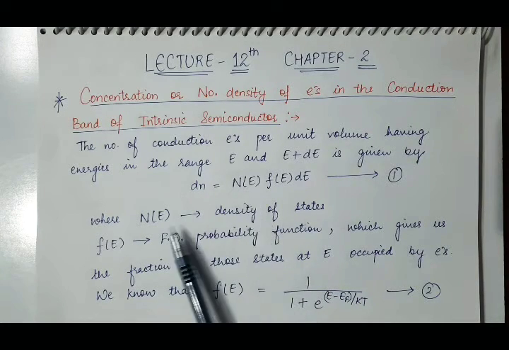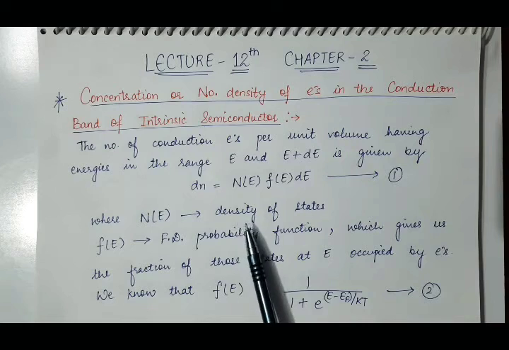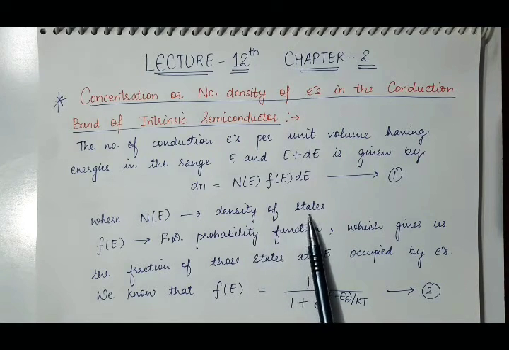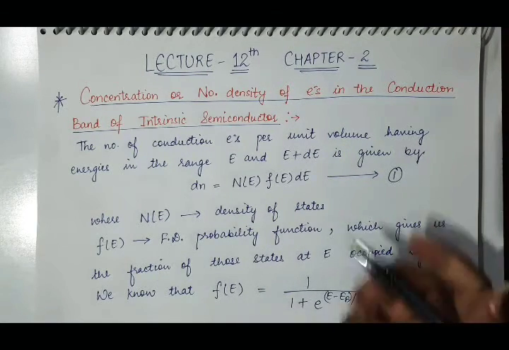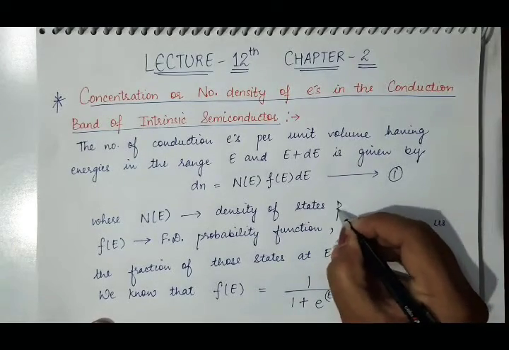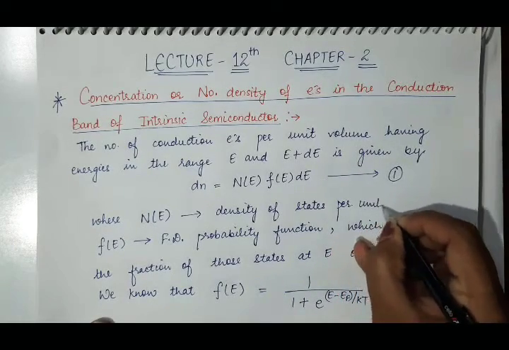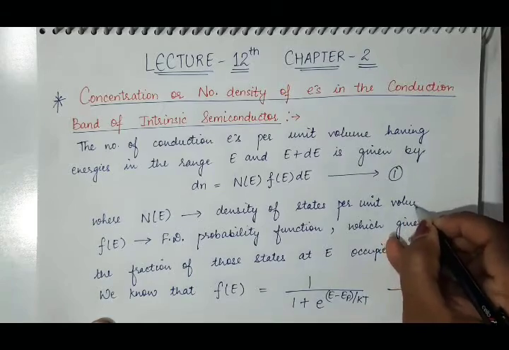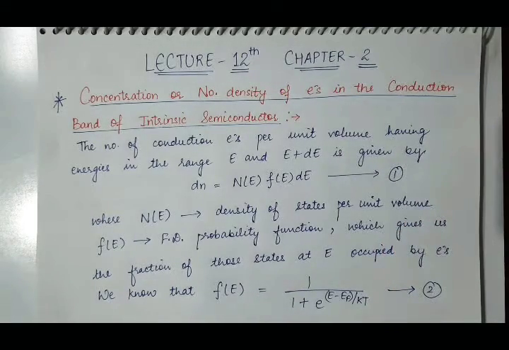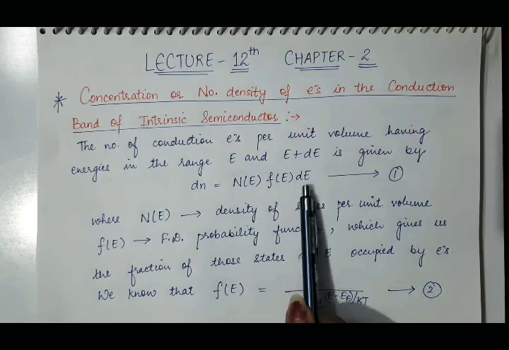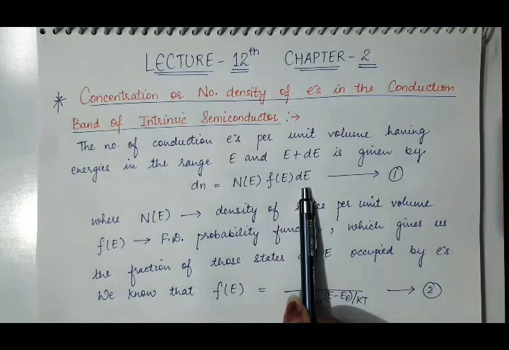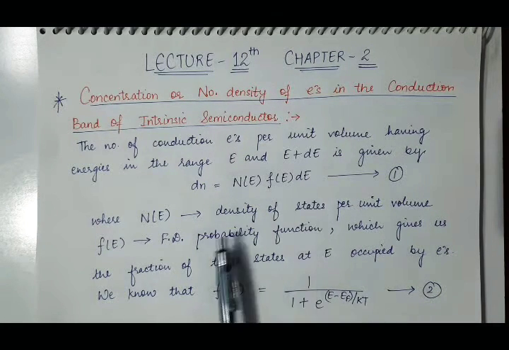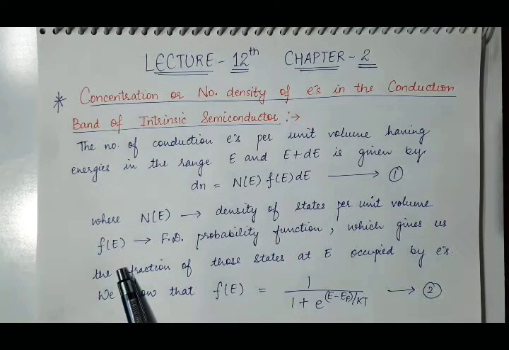Now this Ne, as I have already told you, is the density of states per unit volume in unit energy interval, and Ne dE is the density of states per unit volume in the dE energy interval. Fe is the probability distribution function, which tells us the probability of any state of energy E to be occupied by an electron.